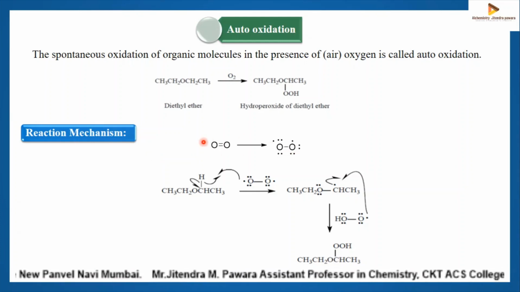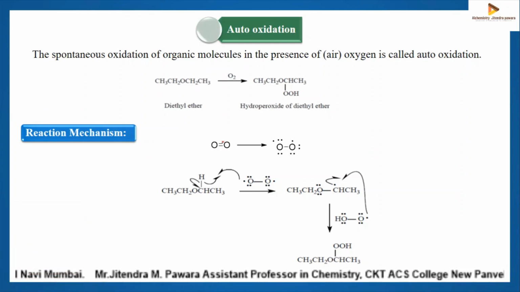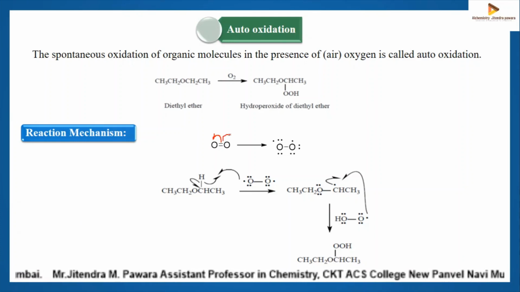So the conversion takes place as follows. First, this oxygen molecule breaks homolytically. This is the oxygen molecule, and with the double-headed arrow it breaks homolytically. Each oxygen atom has two lone pairs.